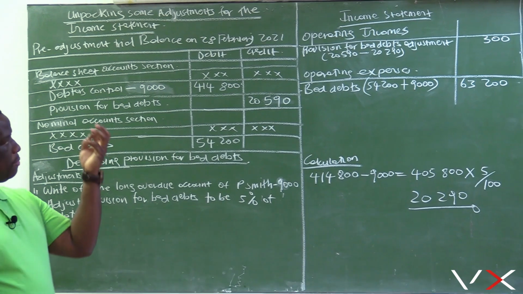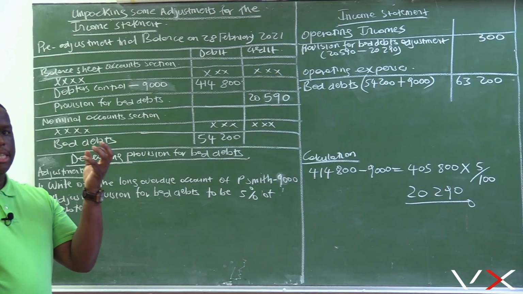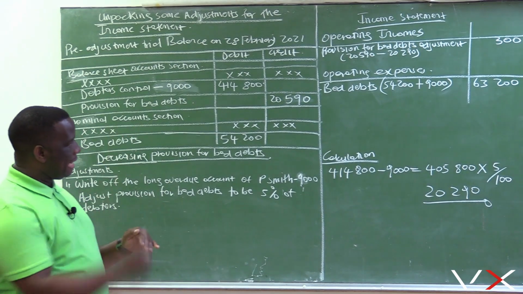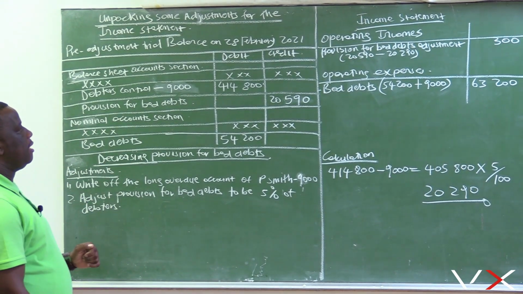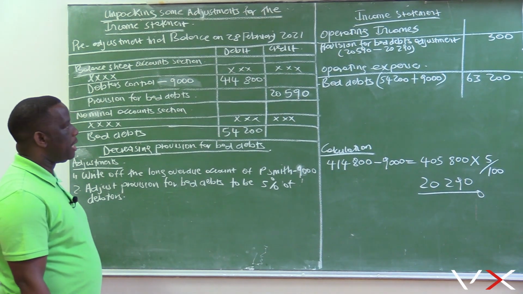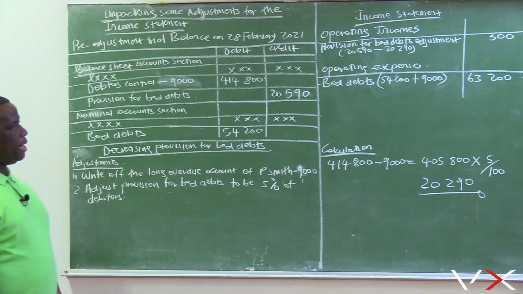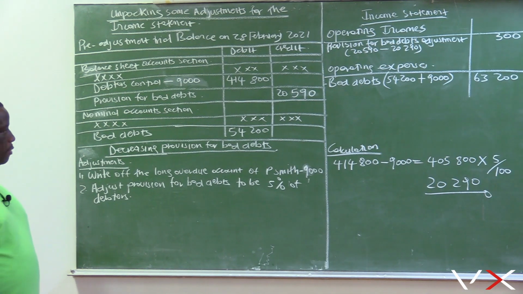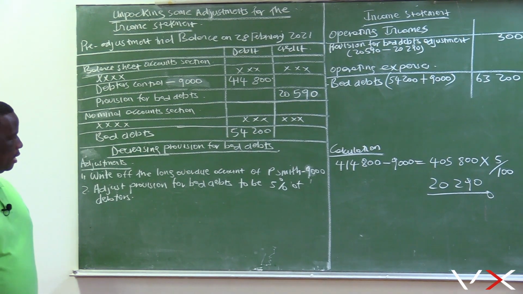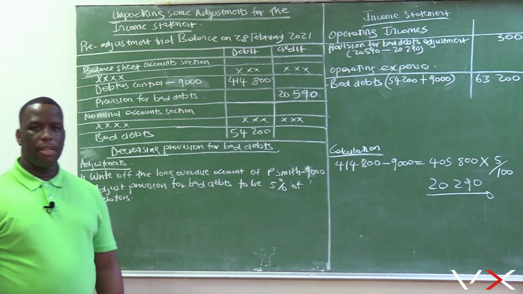When you are increasing provision for bad debts, the adjustment becomes an expense. But when you are decreasing provision for bad debts, the adjustment becomes an income. So increasing provision for bad debts will appear under operating expenses, and decreasing provision for bad debts, the adjustment will appear under operating incomes. Right, thank you very much.